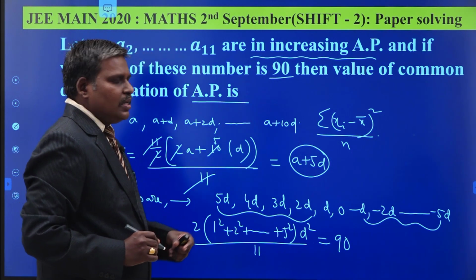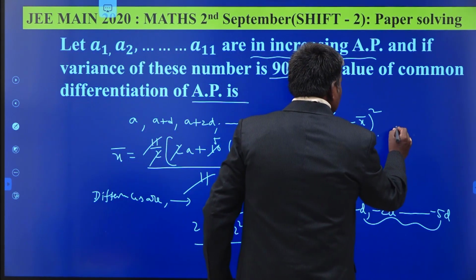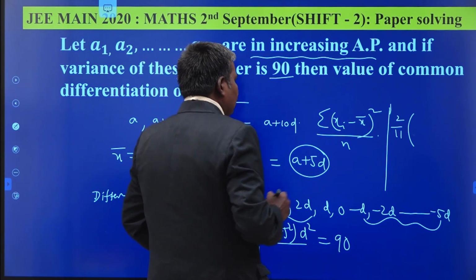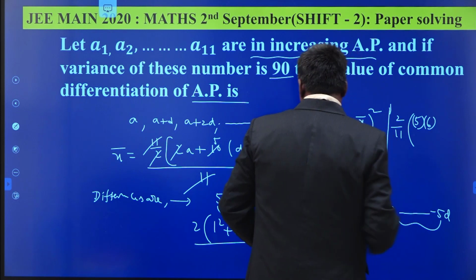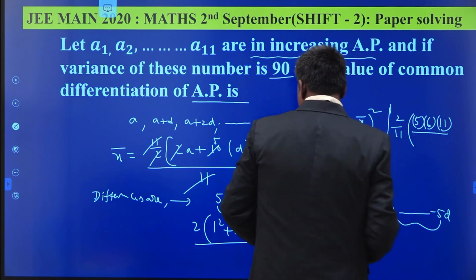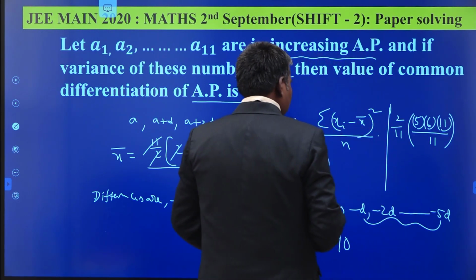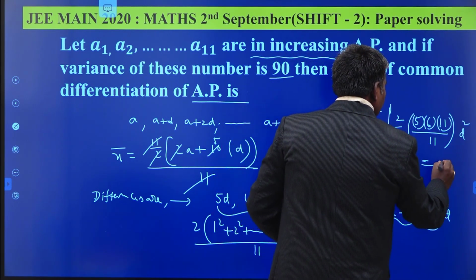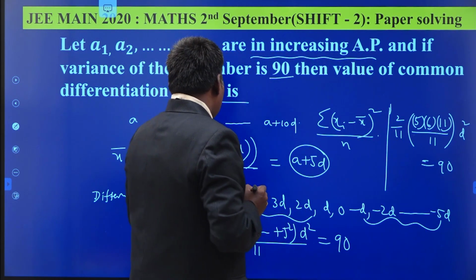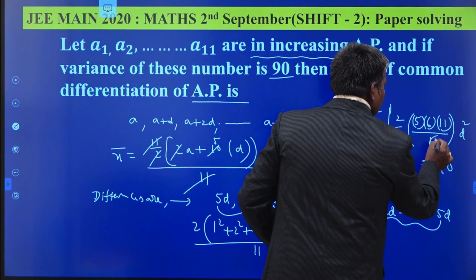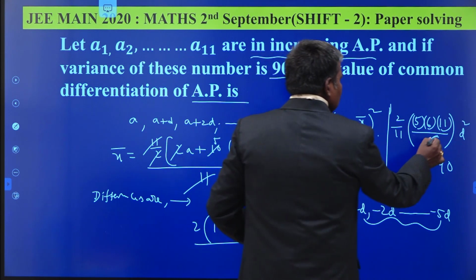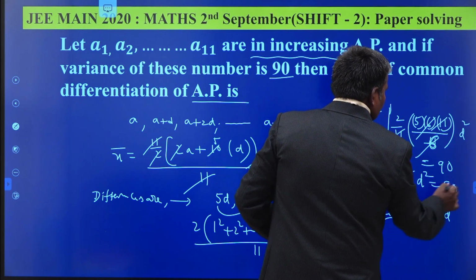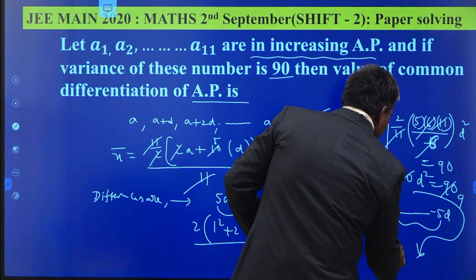What is this 1 square plus 2 square plus and so on up to 5 square? It is the sum of squares of the first 5 terms. So it is 2 by 11 times n into (n plus 1) into (2n plus 1) by 6, that is 5 times 6 times 11 by 6, times D square, and this is equal to 90. The 6s get cancelled, the 11s get cancelled, 2 fives are 10, so 10 D square is equal to 90. From that D square is equal to 9.